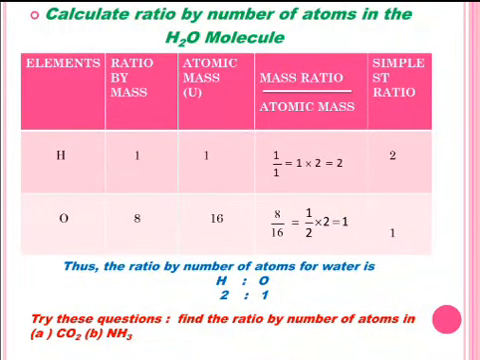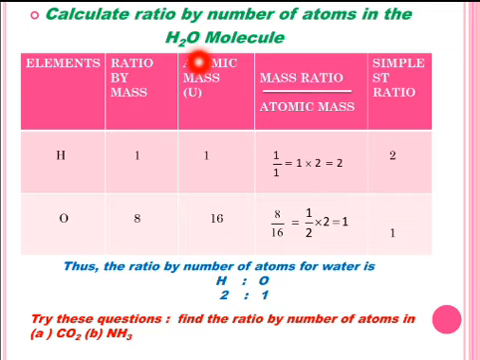Now students, let us understand how to calculate the ratio by number of atoms in the molecules of a compound. Let us take an example of the water molecule H2O. Now tell me, how many atoms of hydrogen and oxygen are present in one molecule of water, that is H2O? Yes, you are right. Two atoms of hydrogen and one atom of oxygen.